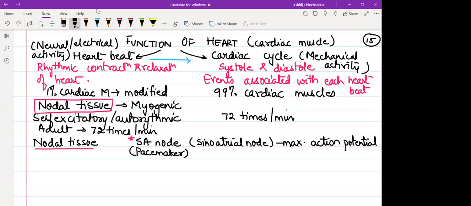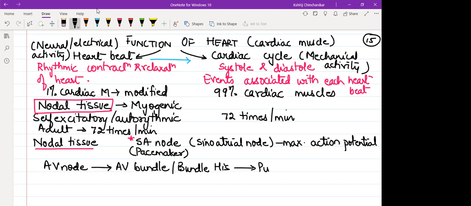Besides SA node, which are the other nodal tissues? AV node, atrioventricular node. Its branch we call AV bundle, or you can call it bundle of His, which further branches out into Purkinje fibers.